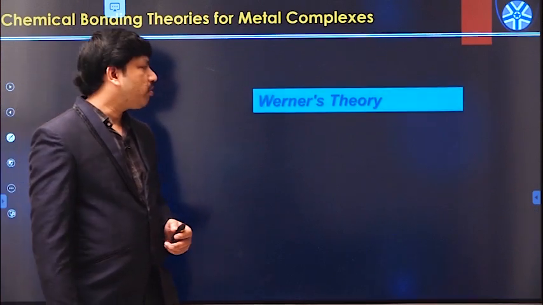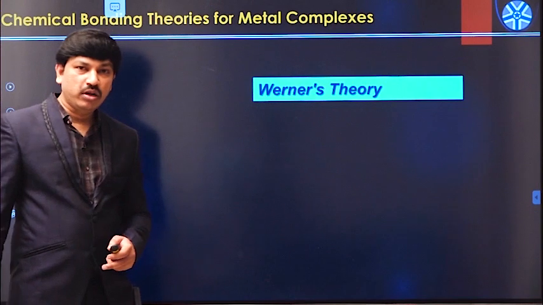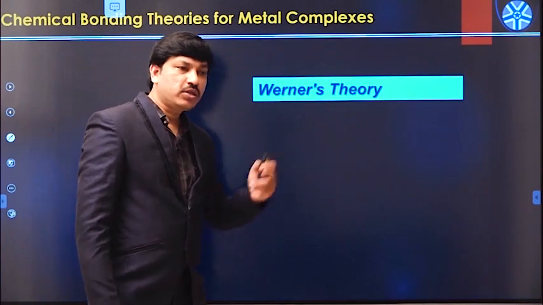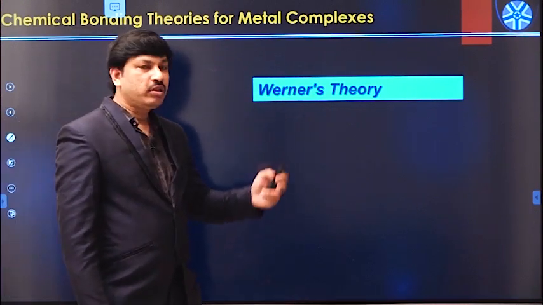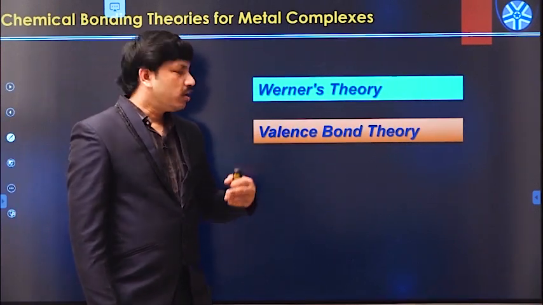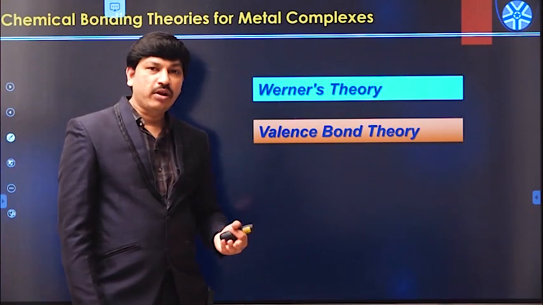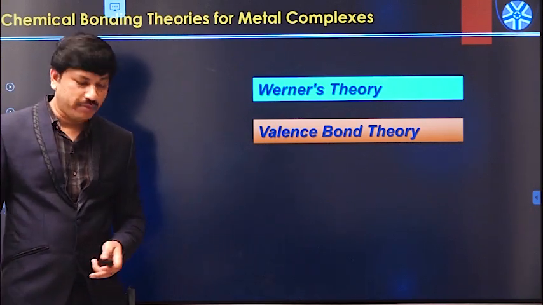Among those theories, the important ones are: first, Werner's theory, which tries to explain the structure and stability of some metal complexes. Later, valence bond theory tries to explain the formation and stability of various octahedral and tetrahedral metal complexes.